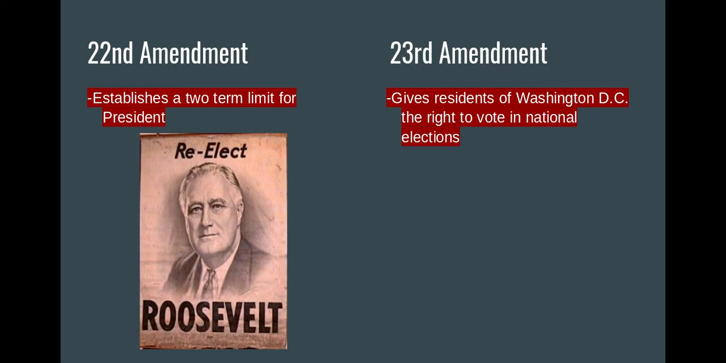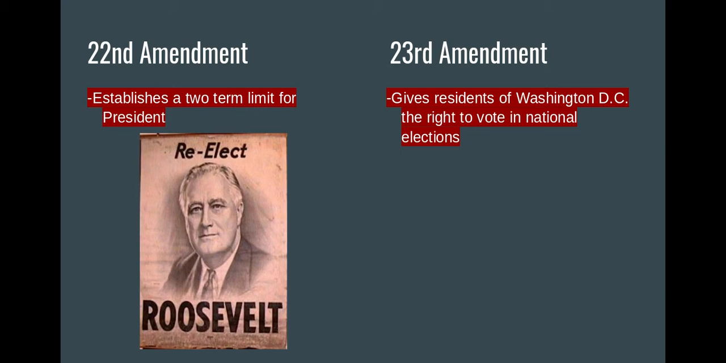The 22nd Amendment is the amendment that changed term limits for the president. So prior to this amendment, there was technically no term limit on how many terms a president could be elected to office. But after FDR was elected to 4 consecutive terms, and he died shortly after starting his 4th term in office, Congress feels like they need to limit that power, and they are going to make it an amendment to limit the president to only 2 terms in office.